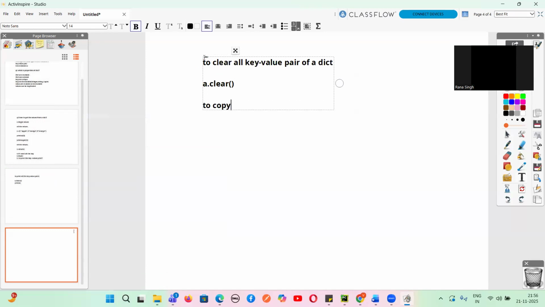To copy our dictionary, what is the method used to copy a dictionary? Can someone tell me? To copy a dictionary, A dot copy. Yes or no, guys? Do you guys agree with me?